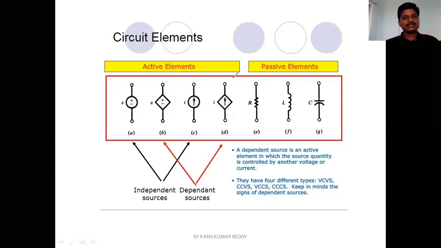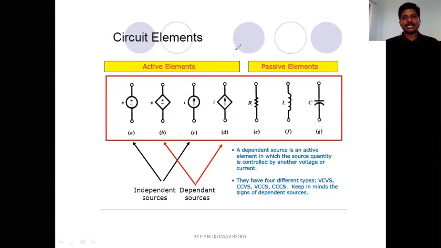Now you have to understand that there are two types of elements based on whether they are giving the energy or taking the energy. If an element is taking the energy, dissipating the energy or storing the energy, then they are called passive elements. If the element is giving the energy, supplying the energy or delivering the energy, then they are called active elements. Active elements are also known as sources.